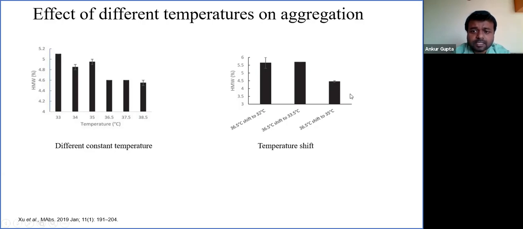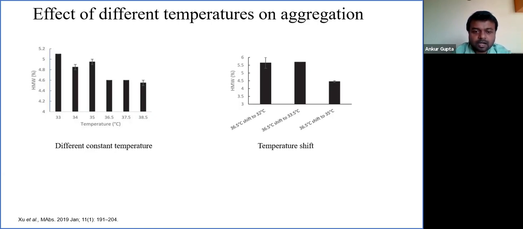So if we see the condition where the temperature was reduced to 32 degrees Celsius, high molecular weight species were comparatively high, compared to a condition where the temperature was reduced from 36 to 35. That means a higher temperature is leading to lower high molecular weight species formation, whereas when temperature is reduced, it is leading to a high percentage of high molecular weight species formation.